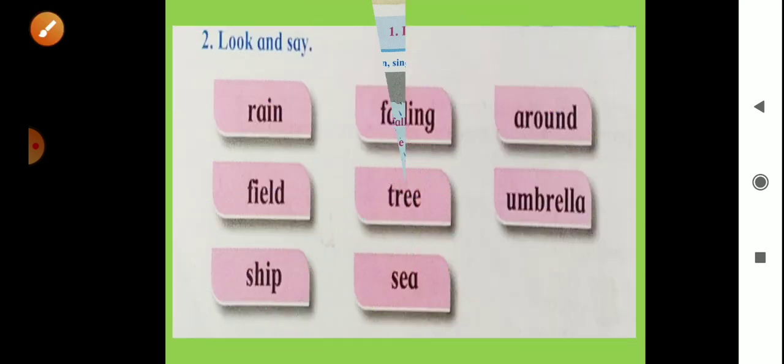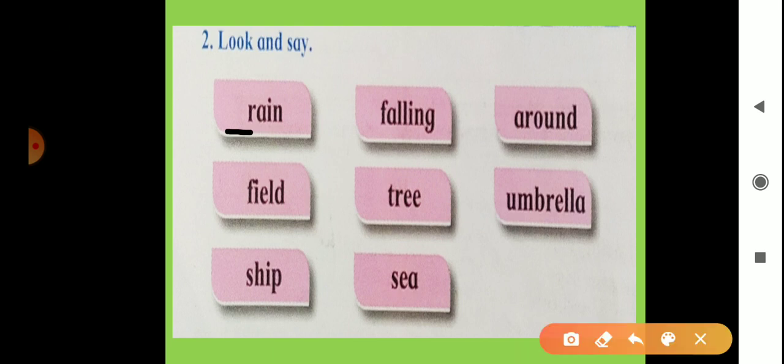Okay, here are some words. First word is rain. R-A-I-N. Rain. Then we can see here the second word, falling. F-A-L-L-I-N-G. Falling.